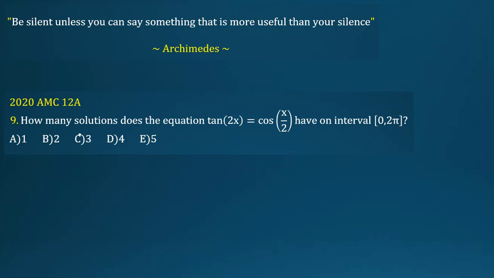So let's jump into the problem. Problem number 9. How many solutions does the equation tangent 2x equal to cos x over 2 have in the interval 0 to 2 pi? The choices are 1 to 5. So we want to solve this problem.